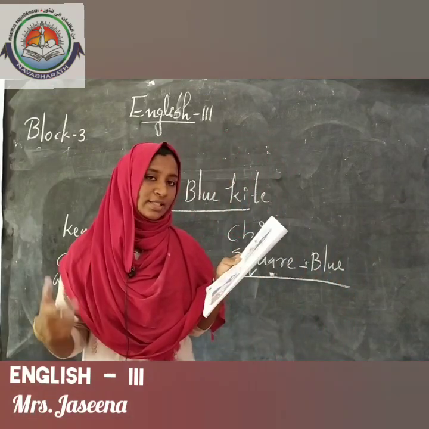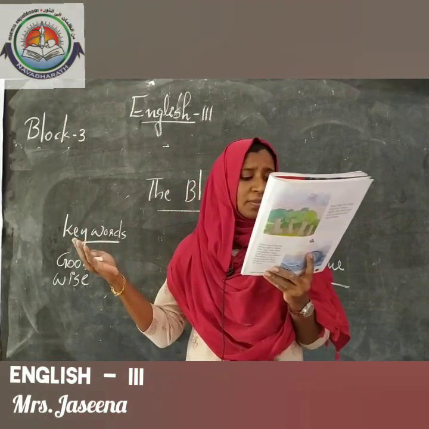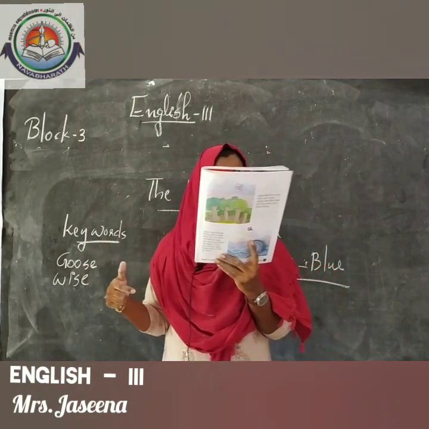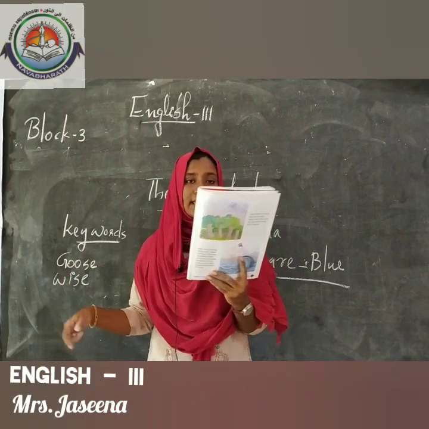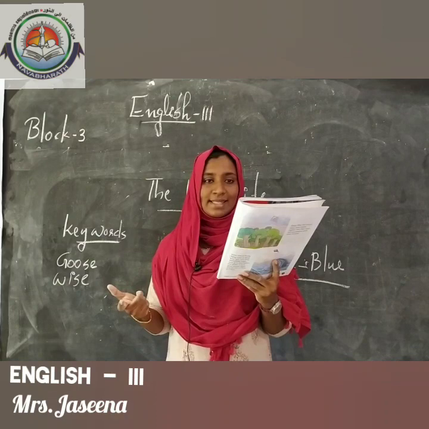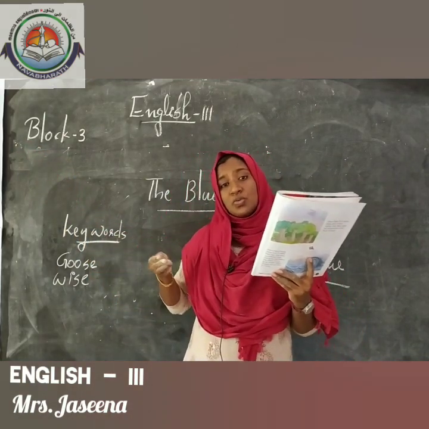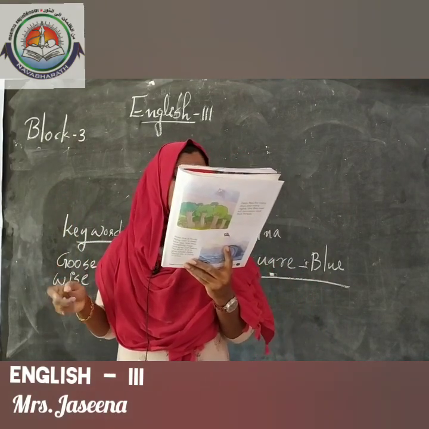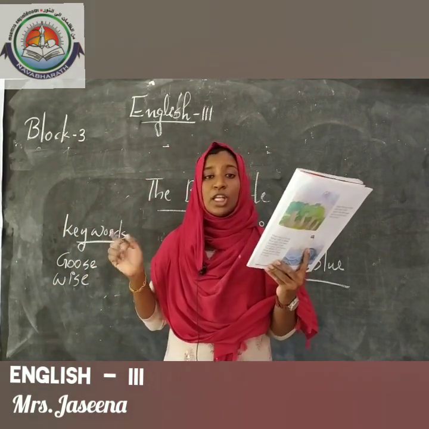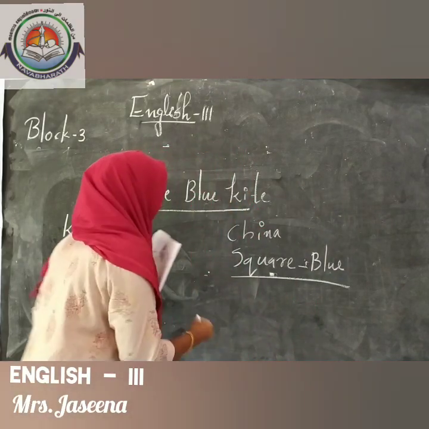Okay, what does the old owl say? Yes, the old owl says that China is far, my dear. Fly east until you see the blue sea of grey whales, says the old owl. China is very far from there and you need to fly until you see the blue sea of grey whales.